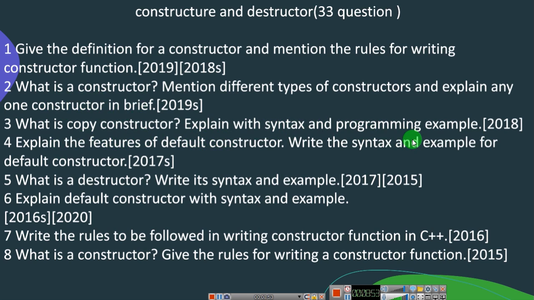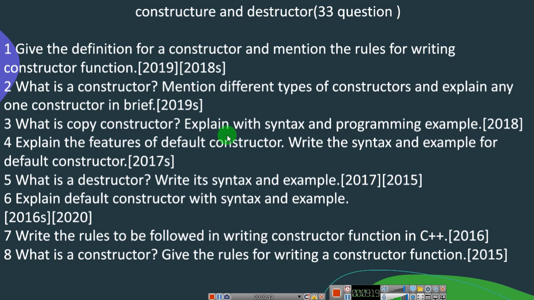Next one is, what is copy constructor? Explain with the syntax and example. This question is asked in 2018. So here first you are going to write what is copy constructor, then you are going to explain a copy constructor with syntax and example. The next one is, explain the features of default constructor with the syntax and example for default constructor.